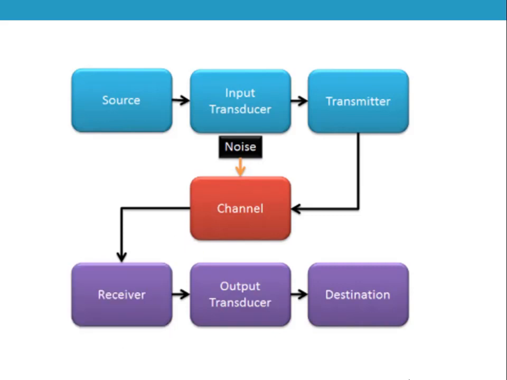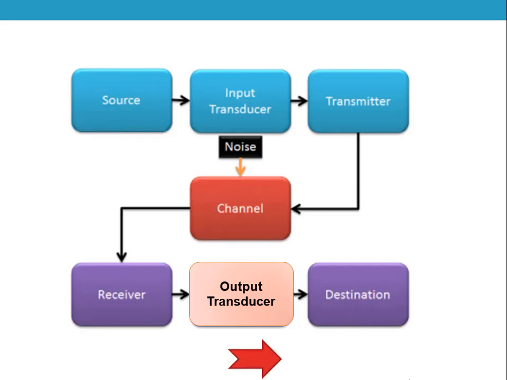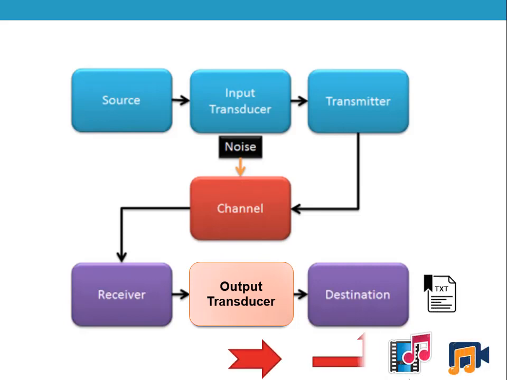Here the output transducer is the one which acts as an inverse transducer. It converts the electrical signal into the original message and forwards it to the destination, so that this original message can be understood by the destination easily.